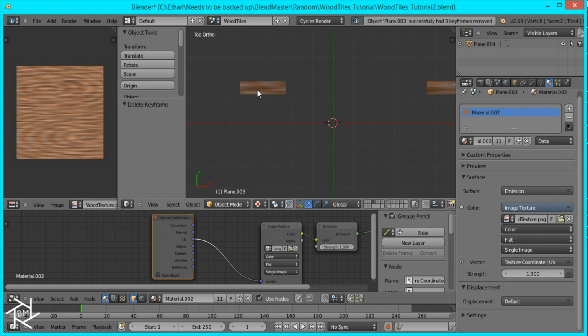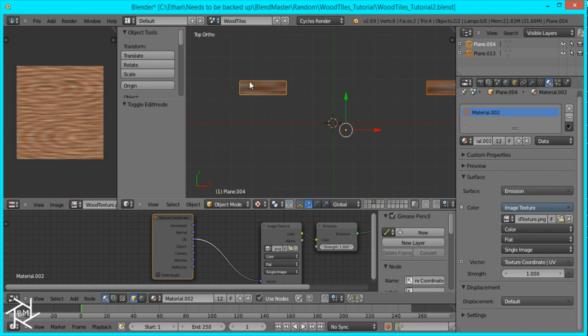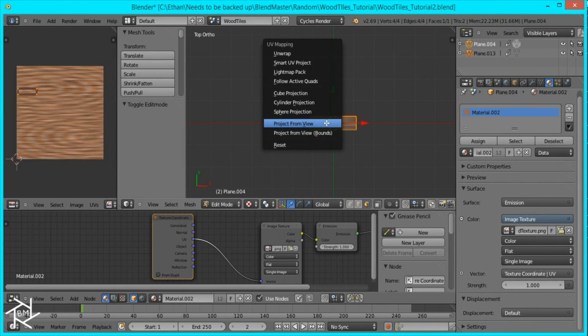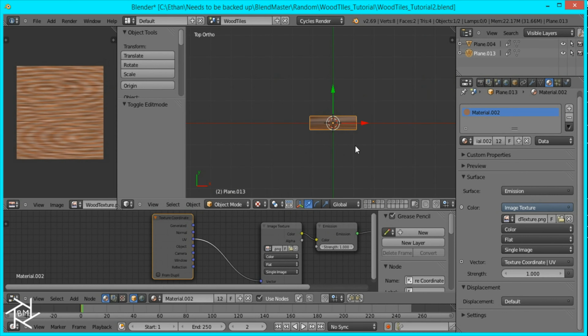And we're going to be doing this with all of these planes. So separate by loose parts, origin to geometry, insert keyframe. On the second frame, press Alt G, and then project the UV from view, and do it again. And then go back, select both, and delete the keyframe.